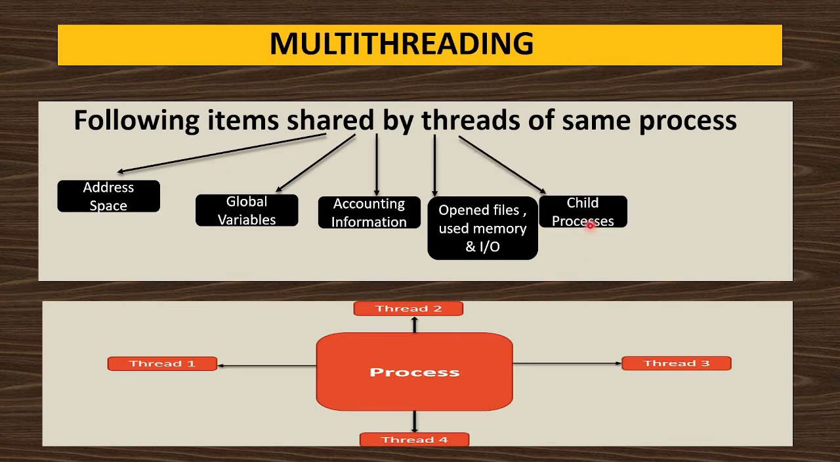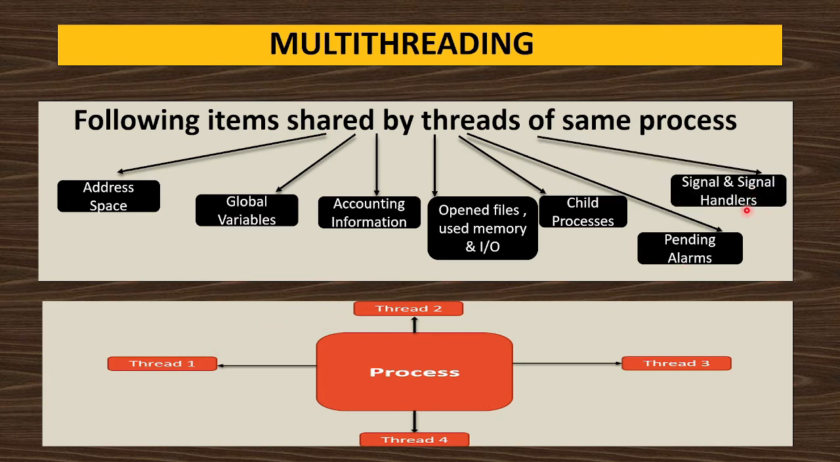Then child processes. If this process is in turn producing any other process, then that will be considered a child process of this big process. So those child processes also will be shared by these threads. Then pending alarms. If there are any pending alarms of this process, they will be shared by all these threads.